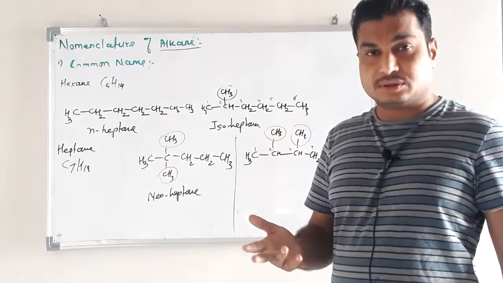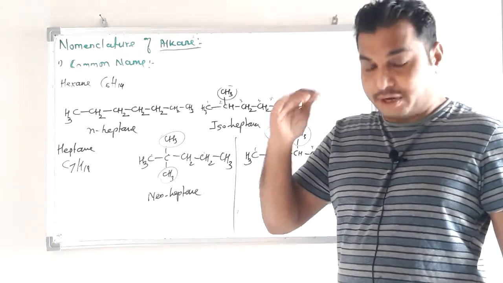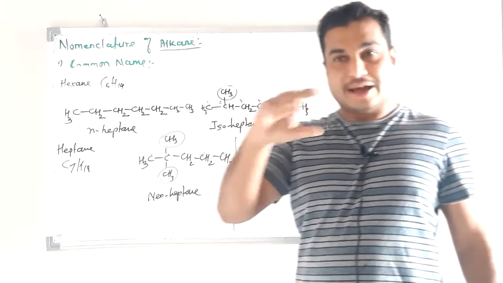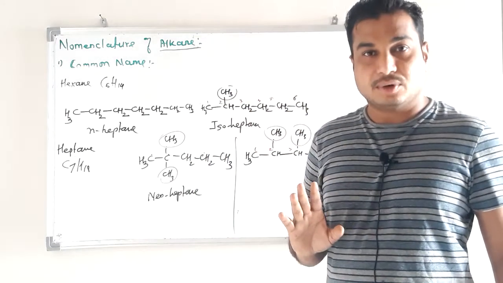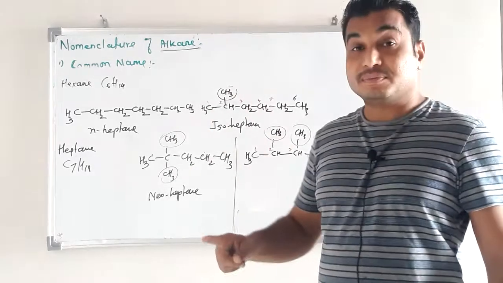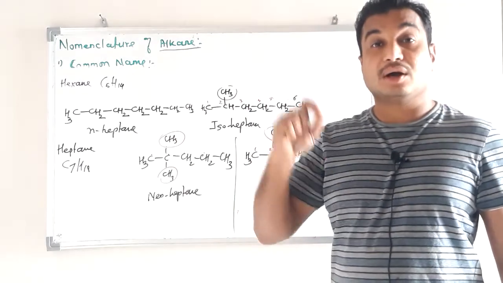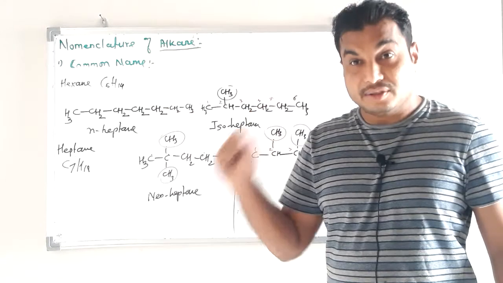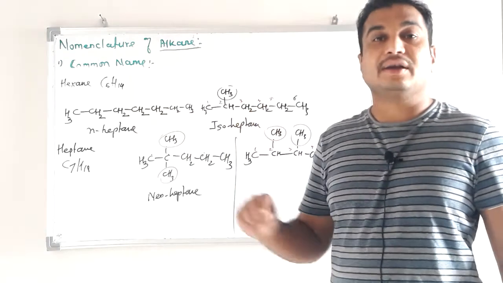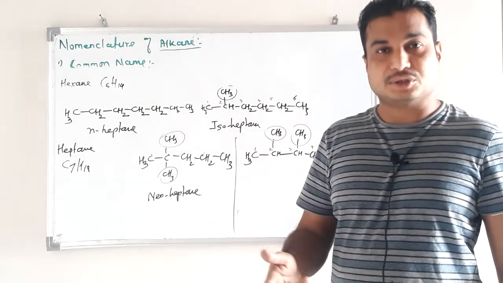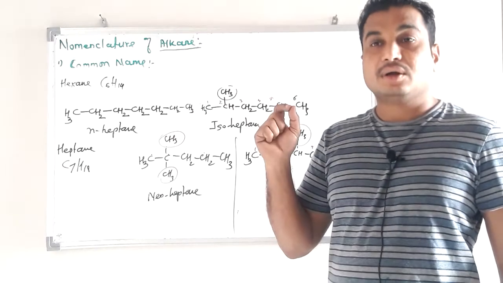There are certain rules in that system; we have to follow those rules and by the rules give the name. So in that system it is possible to give a name for any alkane, whether complicated or simple.